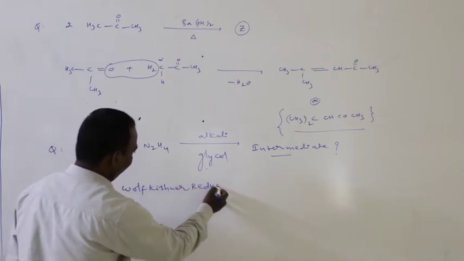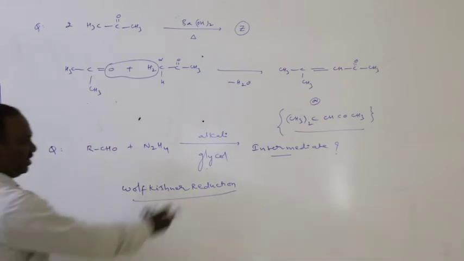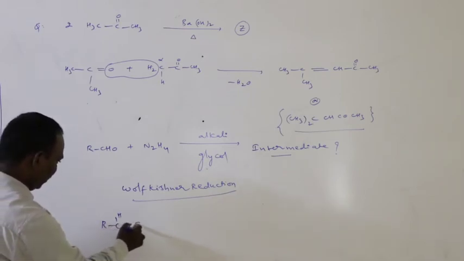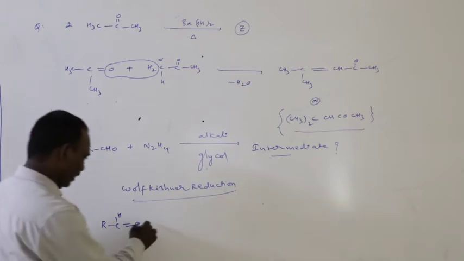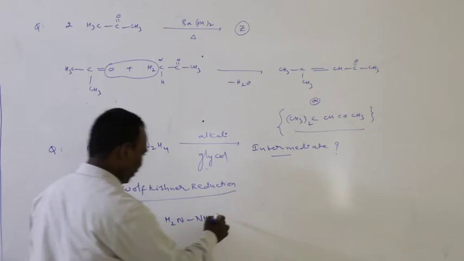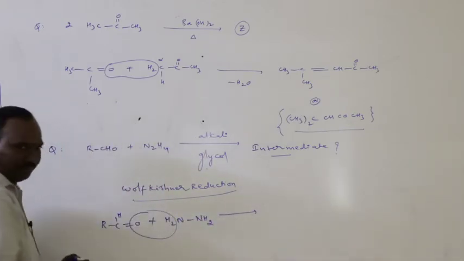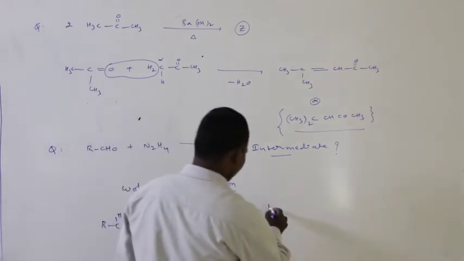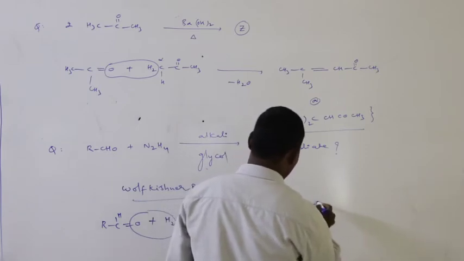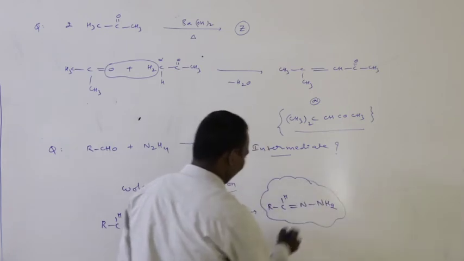In this Wolff-Kishner reduction, the intermediate is: RCH=O, aldehyde group, with hydrazine, NH2NH2, removal of water, H2O. It gives RCH=NNH2. Okay, this is the intermediate compound.